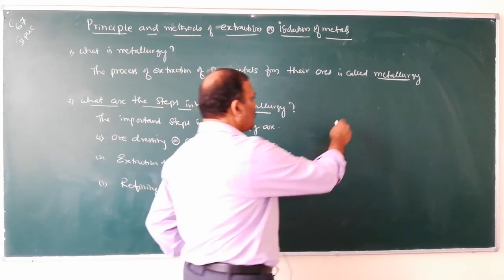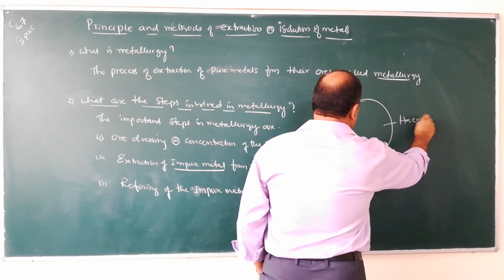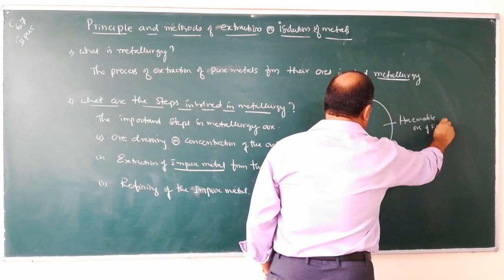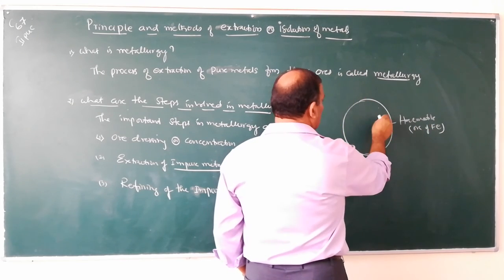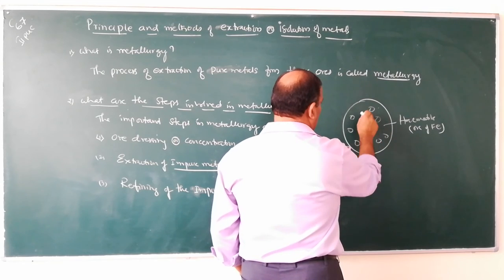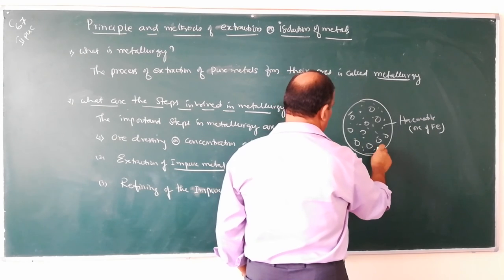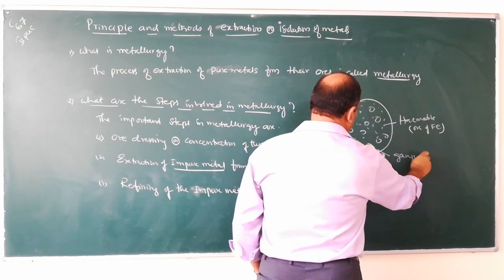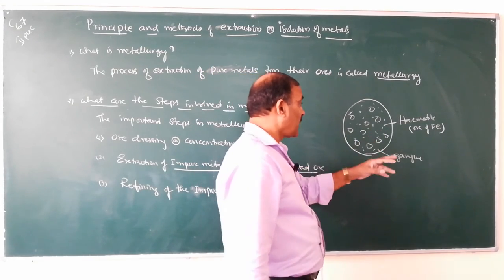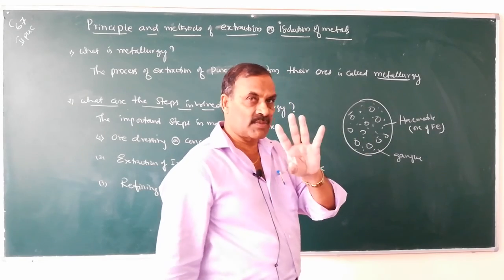Suppose this is the ore. For example, hematite, this is the ore of iron, is it not? Along with this ore there is gangue. So during the extraction of iron from hematite ore, we have to follow 3 steps.